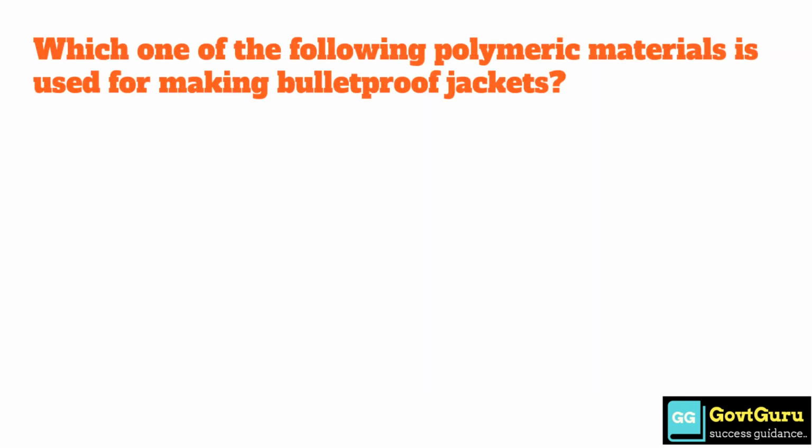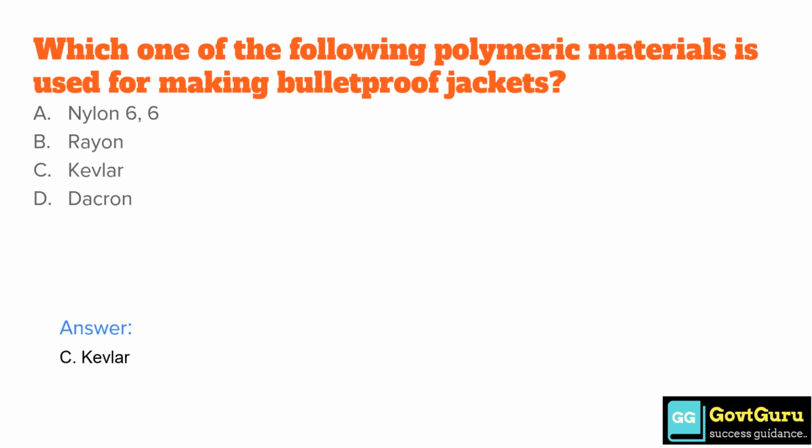Which one of the following polymeric materials is used for making bulletproof jackets? Option A, nylon 66. Option B, rayon. Option C, Kevlar. Option D, Dacron. The answer is option C, Kevlar.